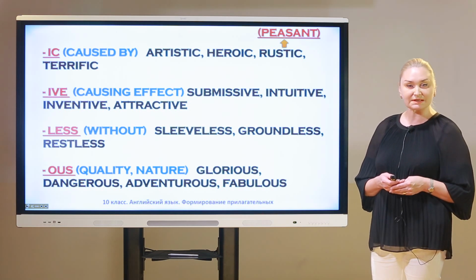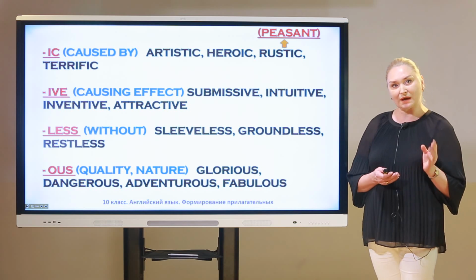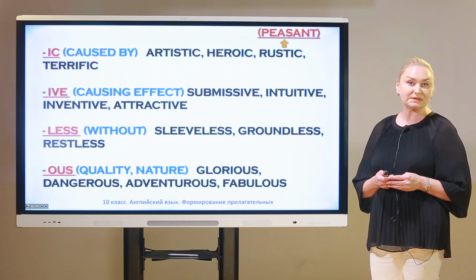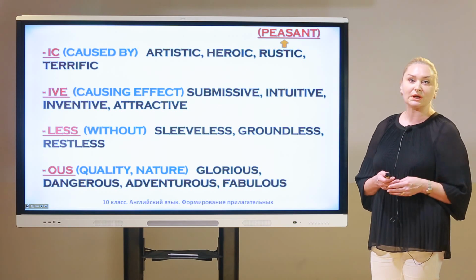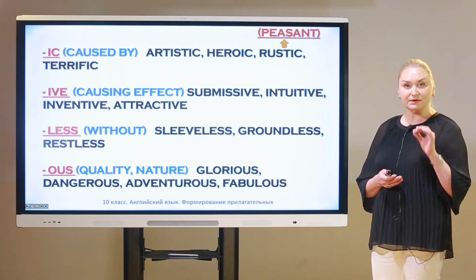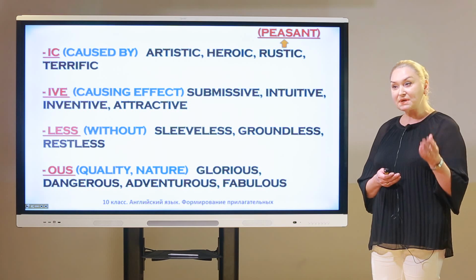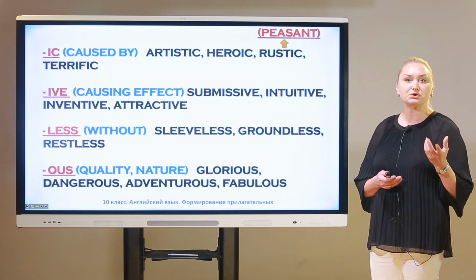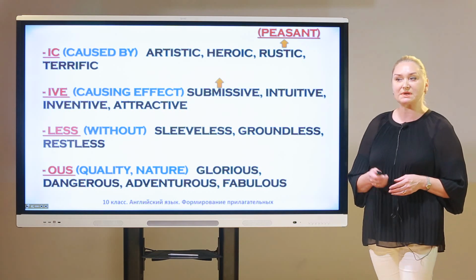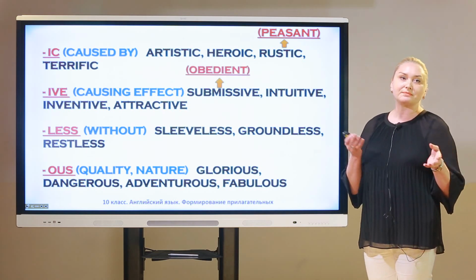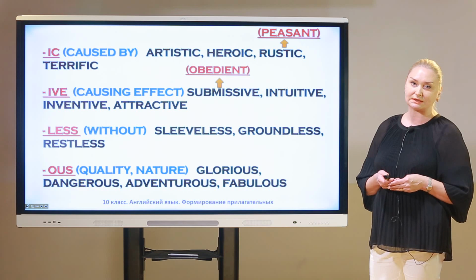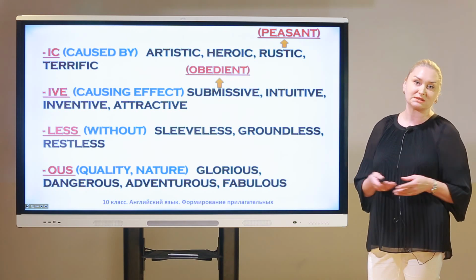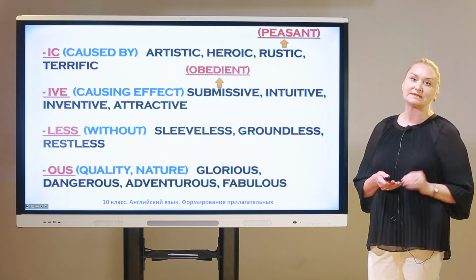The next suffix, -ive, when we speak about cause and effect. Submissive, intuitive, inventive, or attractive. As you see, the initial words are submission, intuition, to invent, or to attract. And the word submissive is a synonym of obedient. For example, my child is very submissive. He does everything I tell him.